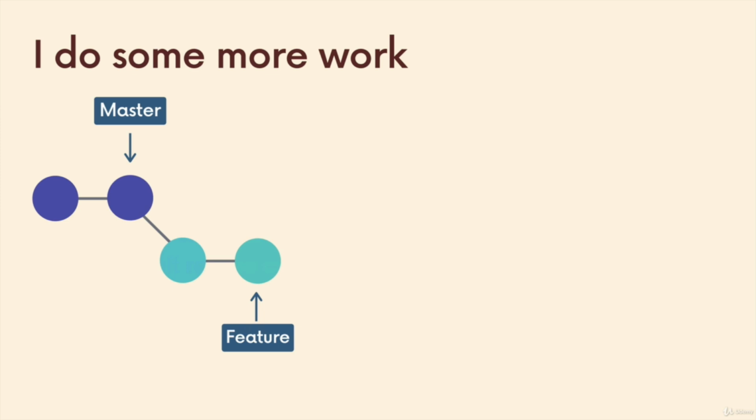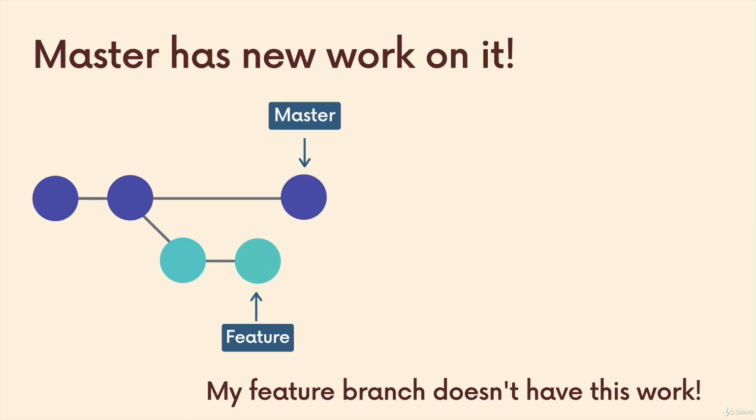But in the meantime, maybe a couple hours pass, maybe it's lunch, and one of my other coworkers finished their task, their bug fix or their new feature or whatever, and that code is merged into master. Now, probably they make a pull request or there's some mechanism in between, but the end result is that their changes are merged into master. So I probably want that new work on my feature branch, right? Maybe there's a bug fix in there or something. I don't want to diverge from the master branch for a super long time without getting those new changes.